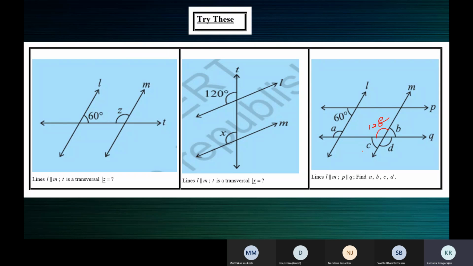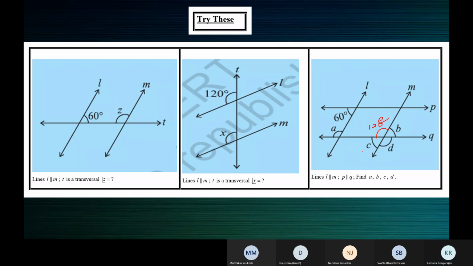Okay, Swati. Yes, ma'am. Since we have found that B is equal to 60, and B and C are vertically opposite angles, they have one property that they will be equal all the time. So B is equal to 60 means C will also be 60. Okay, so B is equal to C. Vertically opposite angles are equal. So C is equal to 60 degrees. Whatever is the measure of B will be the measure of C.